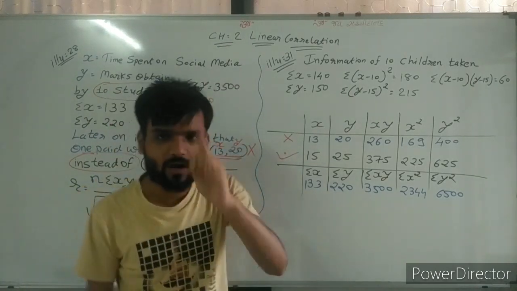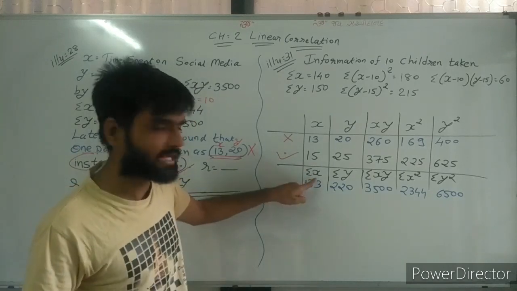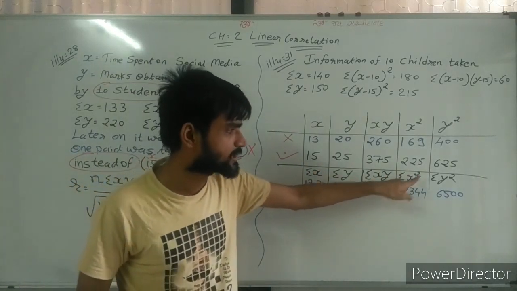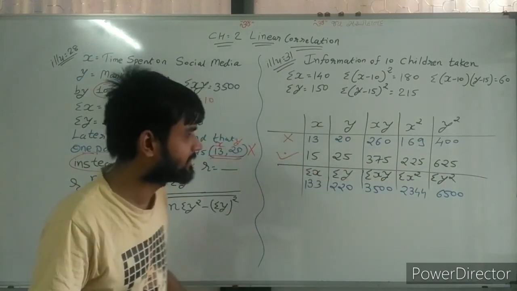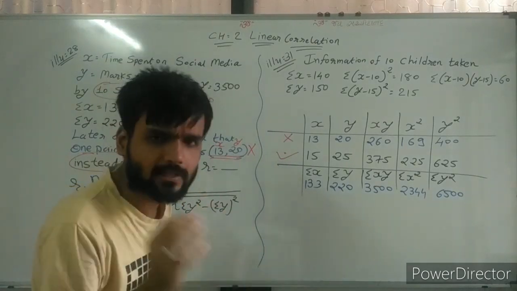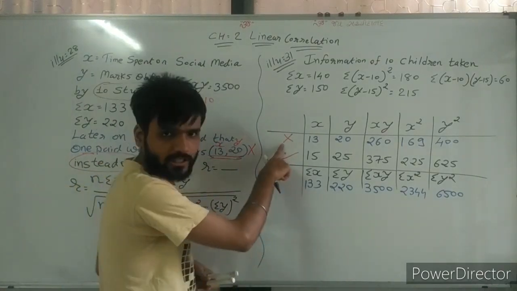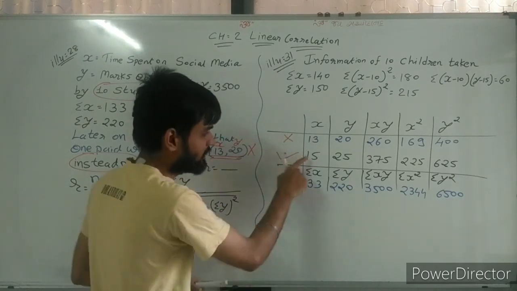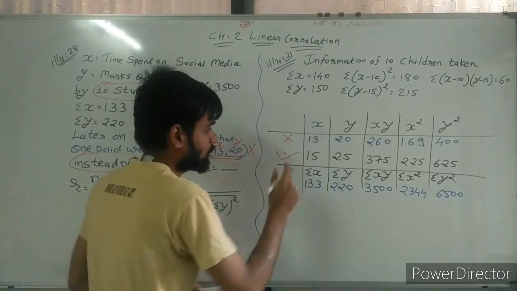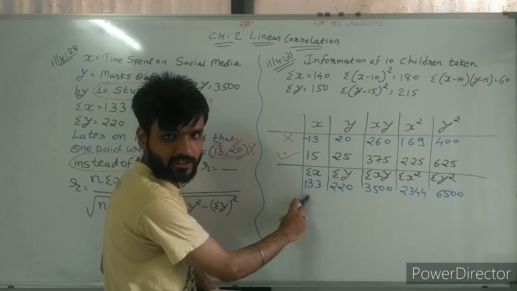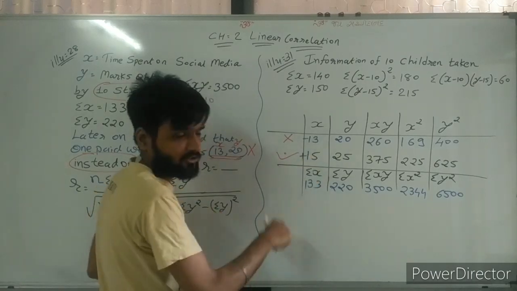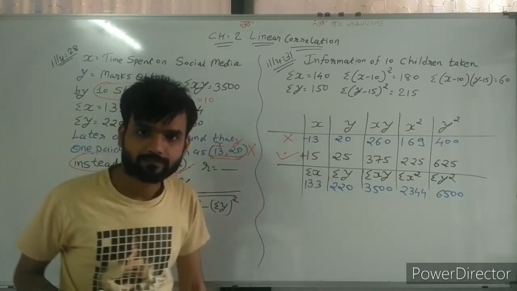Now we are finding correct value of sigma x, sigma y, sigma xy, sigma x square, sigma y square. So how we can find? Only just deduct wrong thing and add correct thing. So we are deducting 13 from 133 and adding 15 in 133.